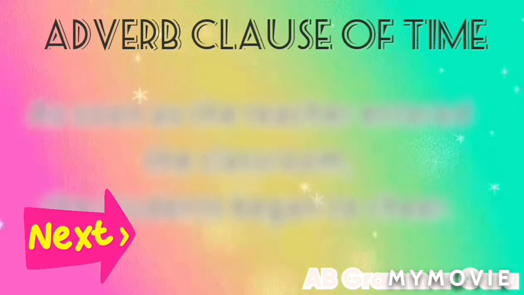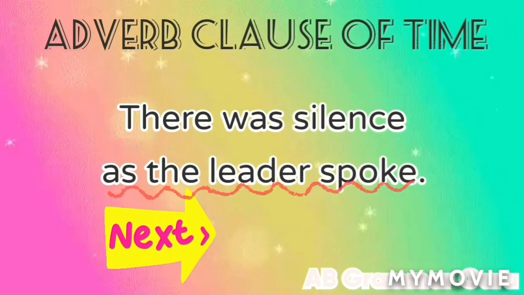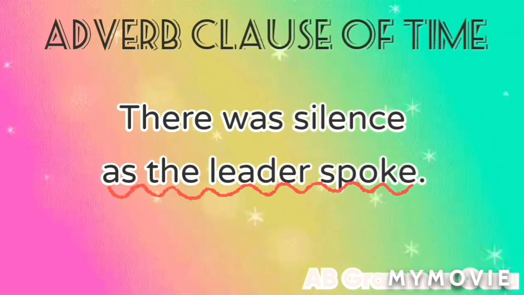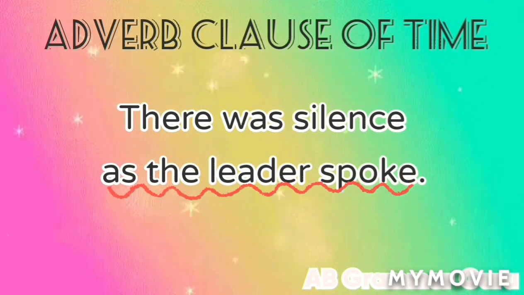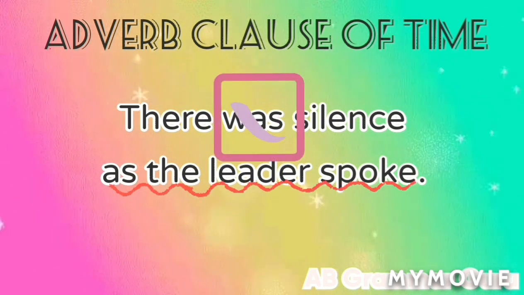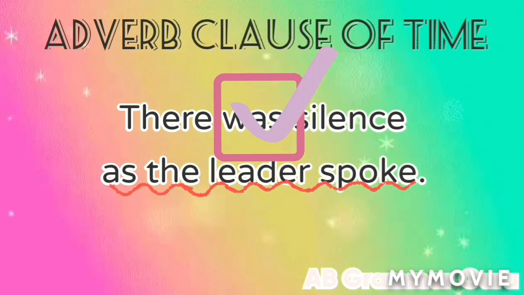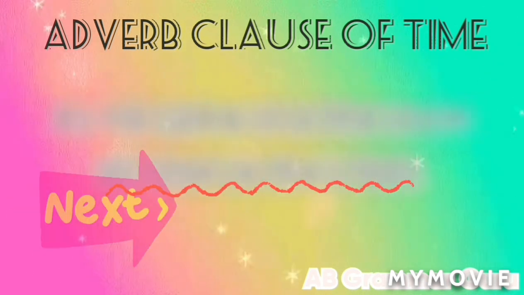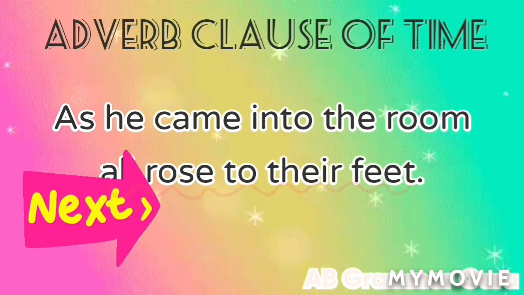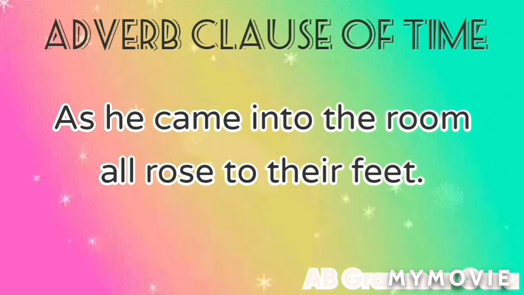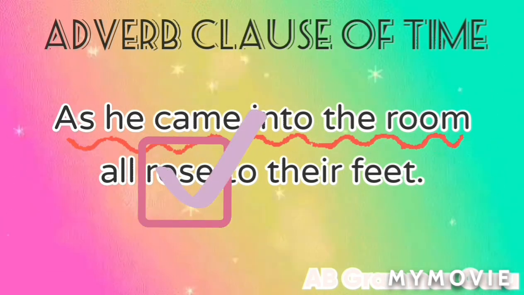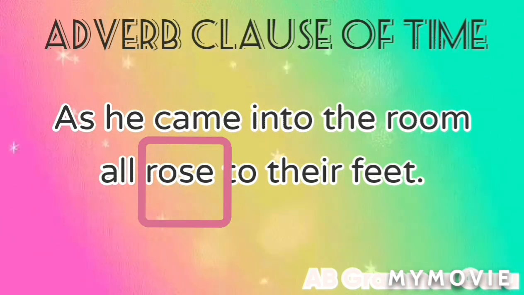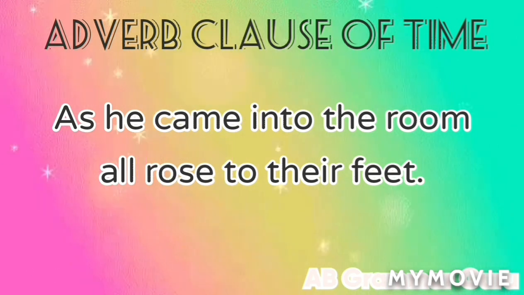Next one, there was silence as the leader spoke. As the leader spoke should be underlined, and it is telling us the time of the silence, right? So we shall here put a box around was, right? Because here there is a state. As he came into the room, all rose to their feet. So as he came into the room should be underlined, that is the clause, and put a box around rose. Why? Because the underlined clause as he came into the room is telling us about the timing of rising, right?